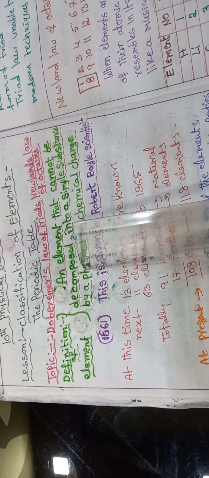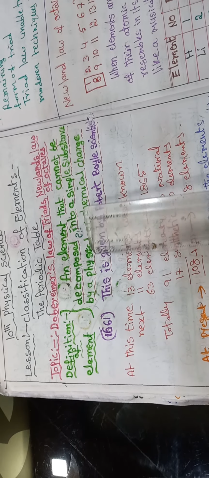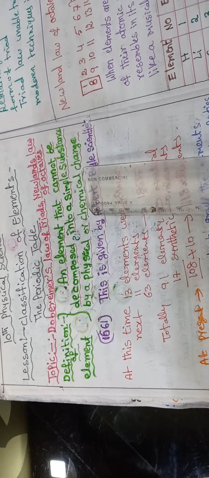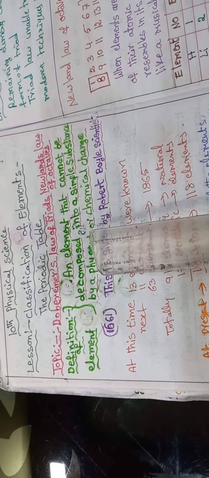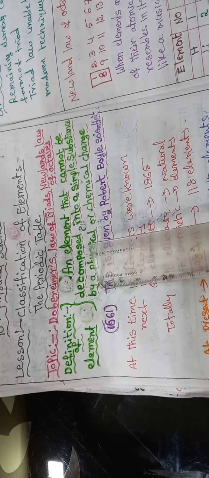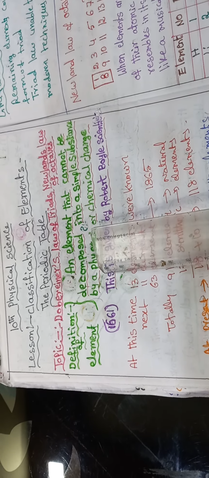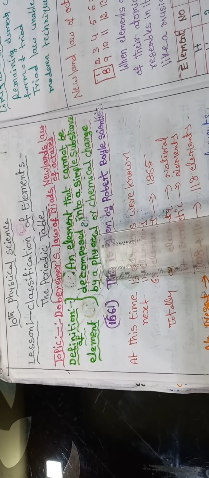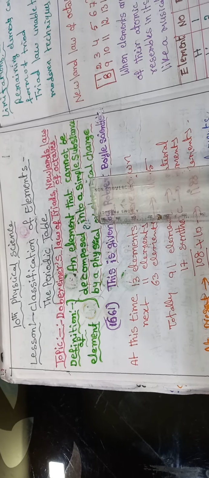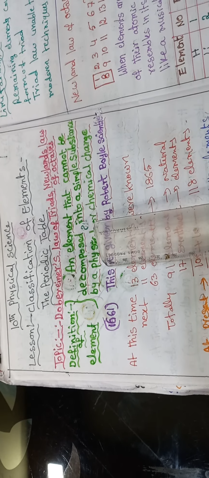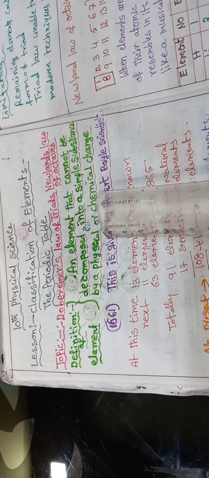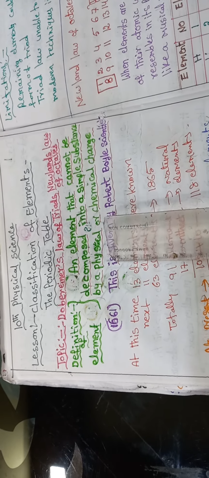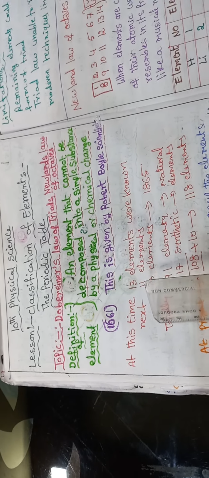An element cannot be decomposed into a simple substance by a physical or chemical change. Suppose we decompose the H2O compound: H2O decomposes into hydrogen and oxygen. But we cannot decompose hydrogen or oxygen into simpler substances. So that is the definition of an element.